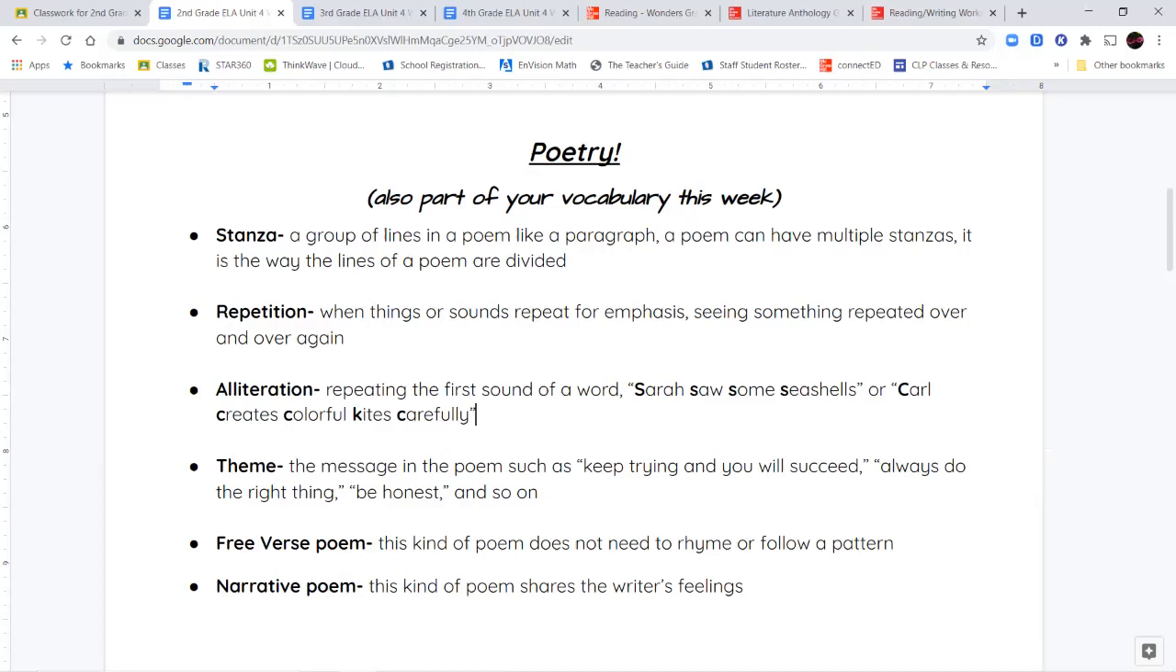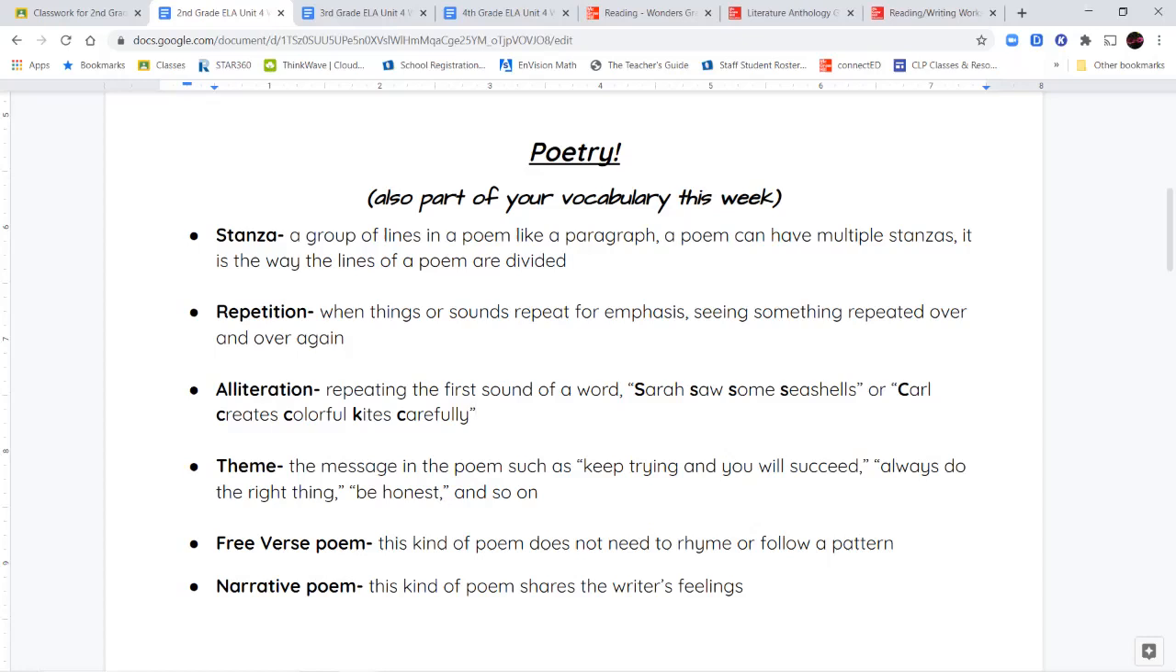Next, we have theme. Now, when we're talking about a poem and we're talking about the theme, we're trying to find the message that the poet or the author of that poem is trying to share with us. So what do they want us to learn or to pay attention to? So sometimes the theme might be, keep trying and you'll succeed, or always do the right thing, or be honest. It's the message, or like the moral of a story. This is the theme that's in a poem.